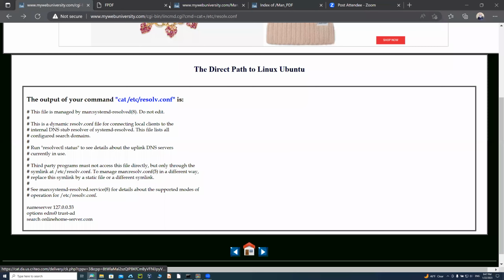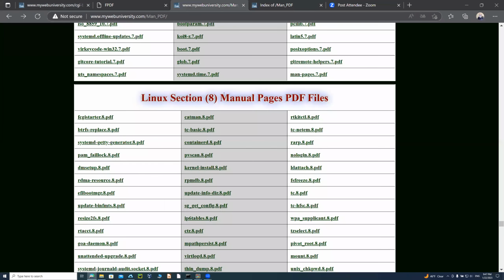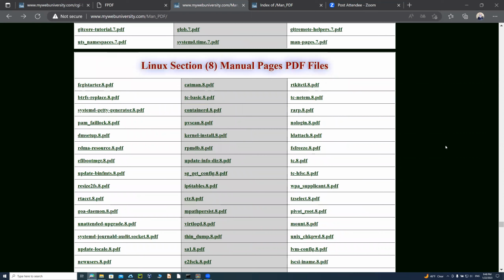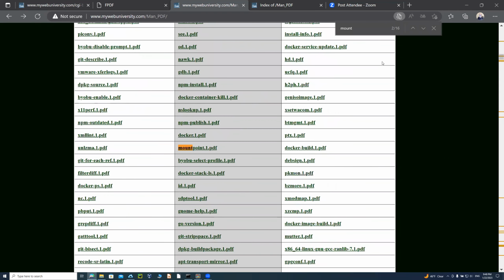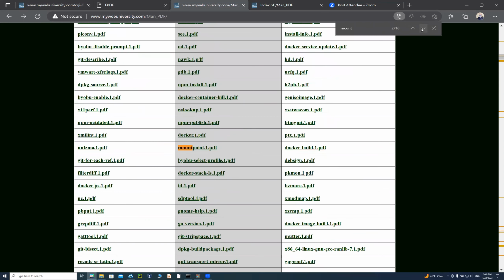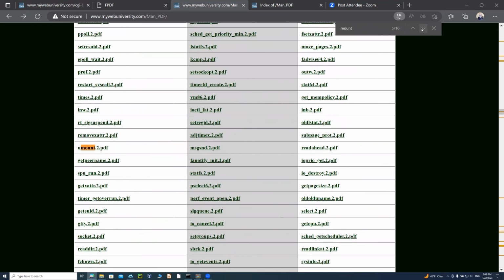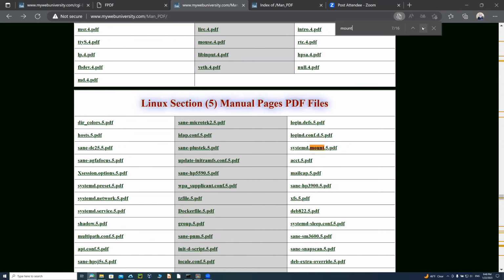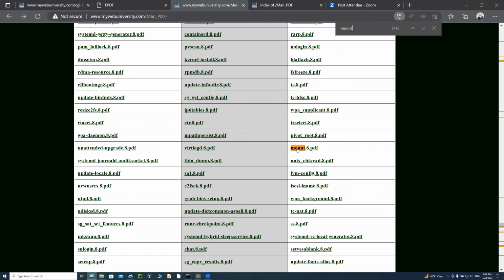So let's look at that PDF file again. So this is section 8. How is this PDF file going to help you? Let's say you're looking for a mount command. You do a Control F and type in mount, and it will show how many mounts there are. If you're looking for the first one, you click on this, right? And then you go to the next one as you go on. Every command, like mount.2.pdf is there, mount.8 is there. So you just have to go to the one that you want.